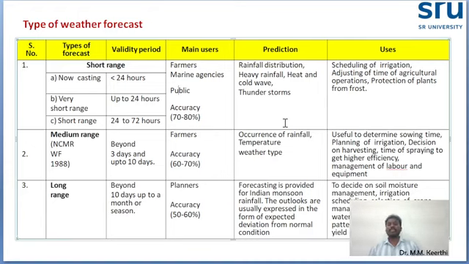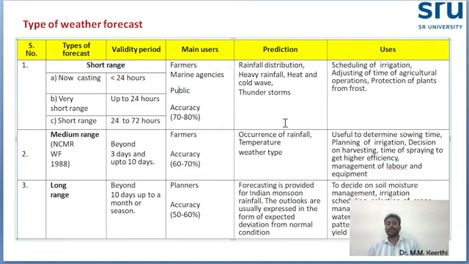Who will get the benefit? Farmers, marine people, and the general public. These three groups are highly helped by short range weather forecasting.